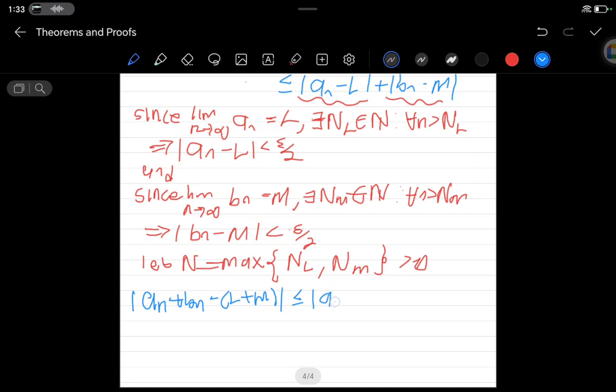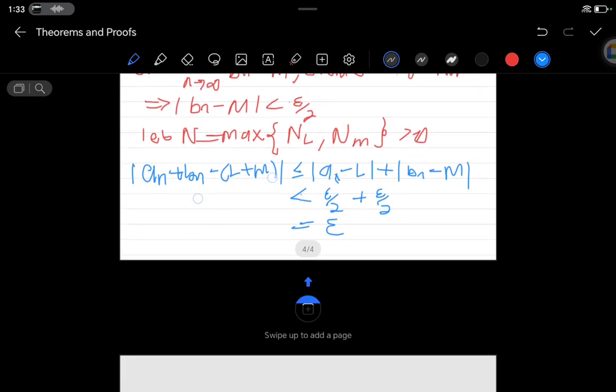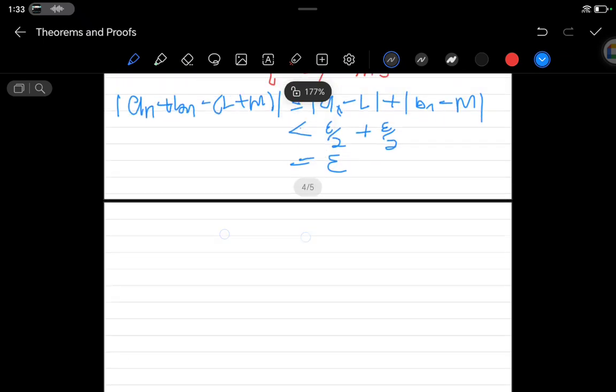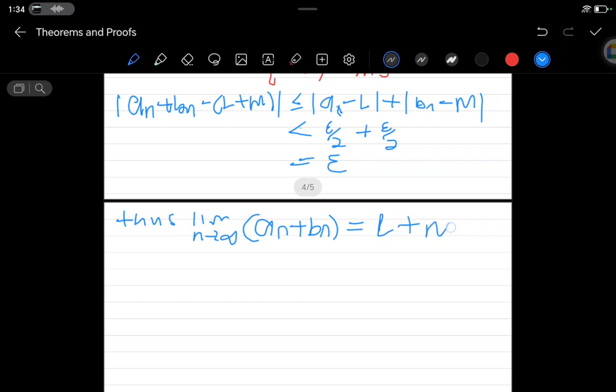So I'm just going to write this: a_n minus L plus b_n minus M, and this will be less than, since we know this is epsilon over 2 plus epsilon over 2, which equals epsilon, right? Hence I've proven this. So I can write that the limit as n approaches infinity of a_n plus b_n will be equal to L plus M.